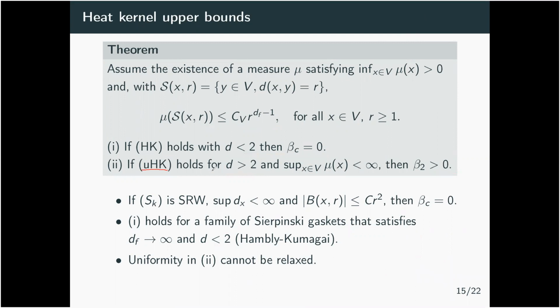And this cannot be relaxed to simply heat kernel bounds, because we know that for the simple random walk on the percolation cluster, you have heat kernel bounds which are not uniform, but we just showed that beta_2 is equal to 0 in this case. So you can have heat kernel bounds, not uniform ones, but still beta_2 is 0. So for point 2, heat kernel bounds cannot be enough.